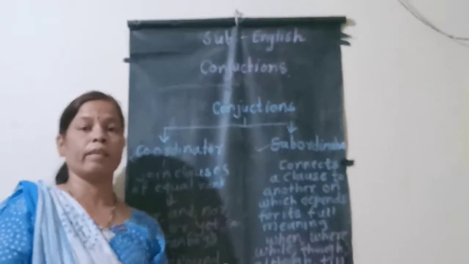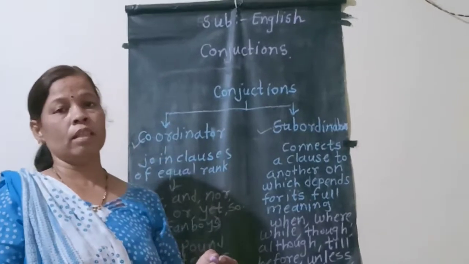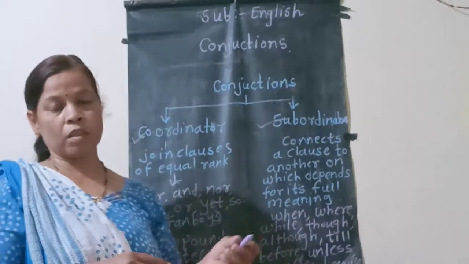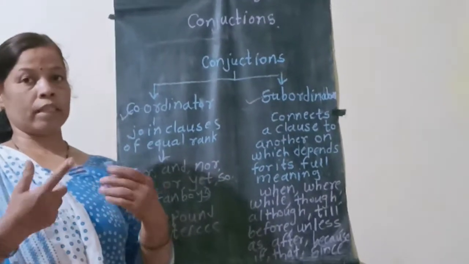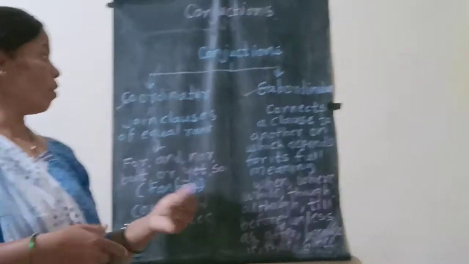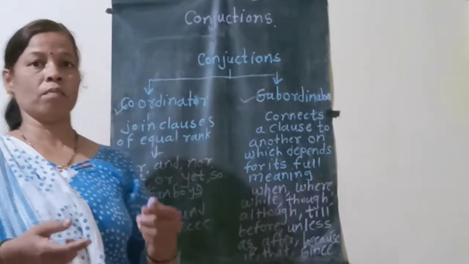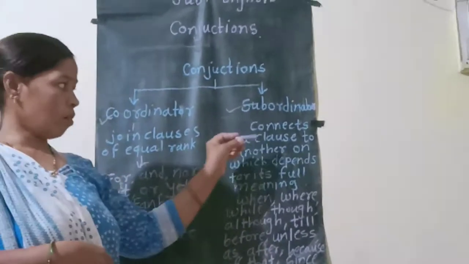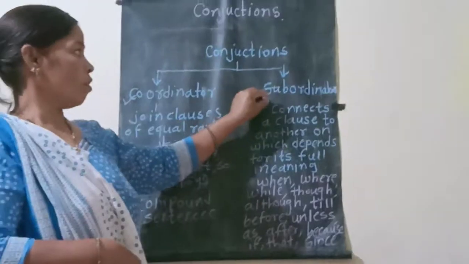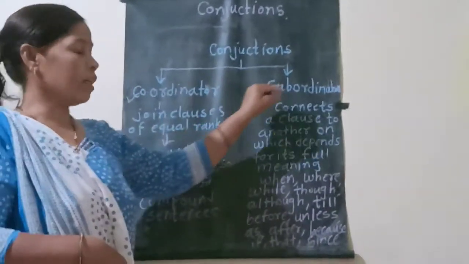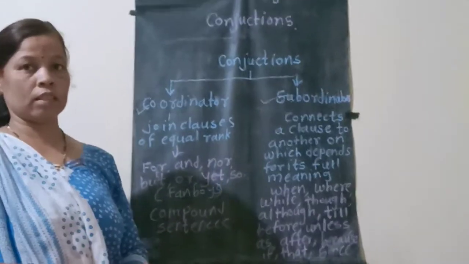It is very important when we are going to learn compound, complex and simple sentences, and how to transfer a sentence from compound to complex or complex to simple, or clauses, the types of clauses. When you learn that, at that time we want to know about coordinating and subordinating conjunctions.